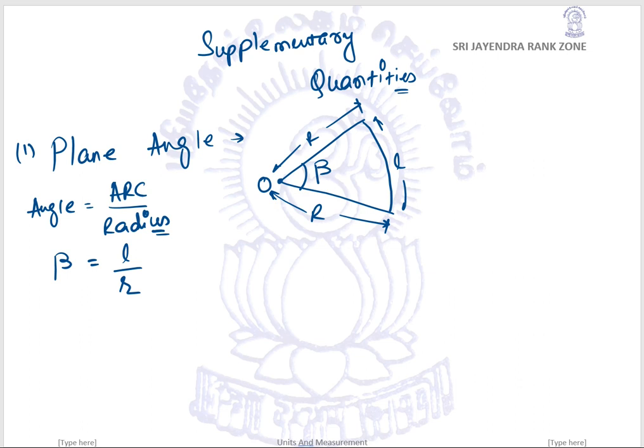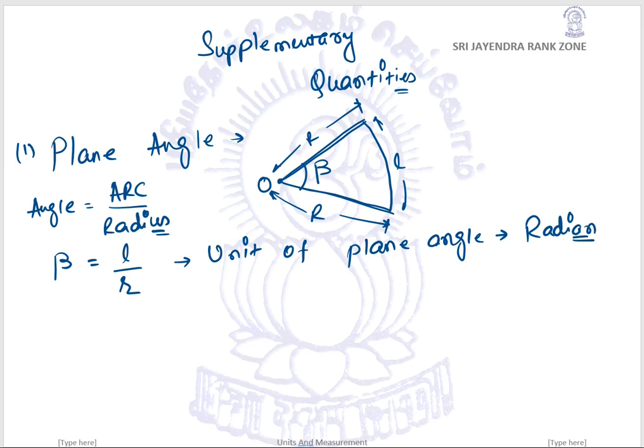Take one circle, cut out a certain kind of circular segment. The length would be the arc, and you know the radius. So the angle would be equal to arc by radius. The unit of plane angle is radian. According to the SI system, we are going to use a radian.